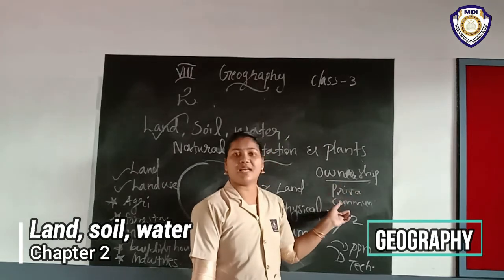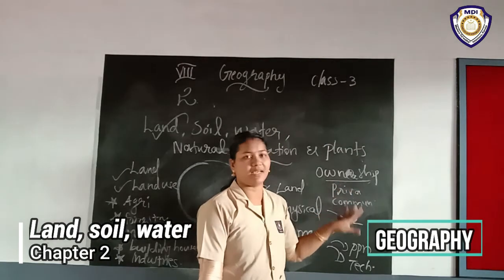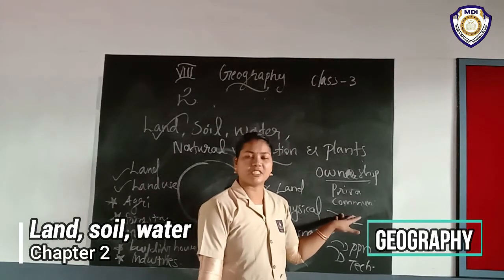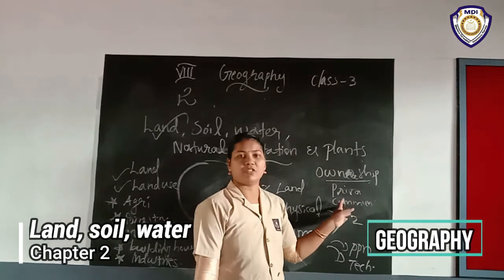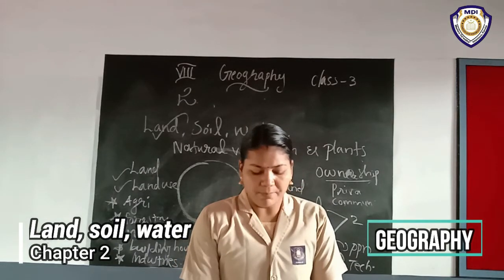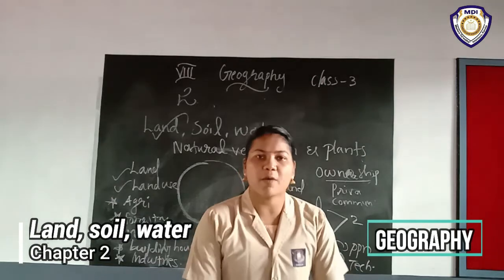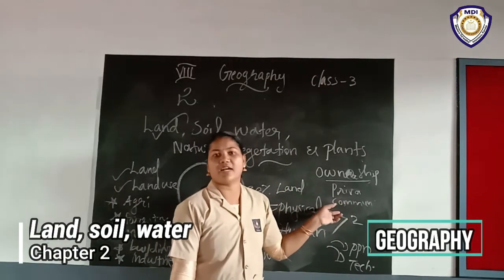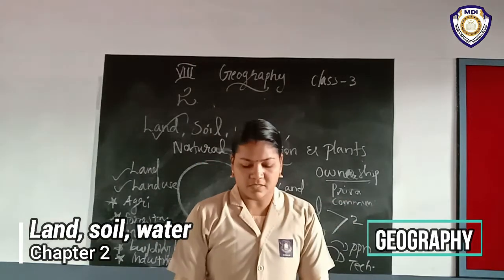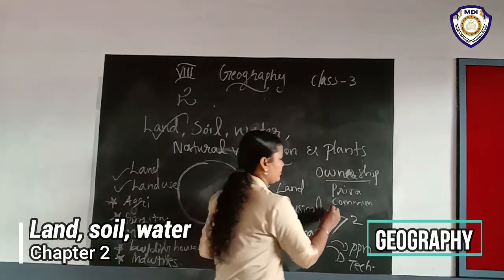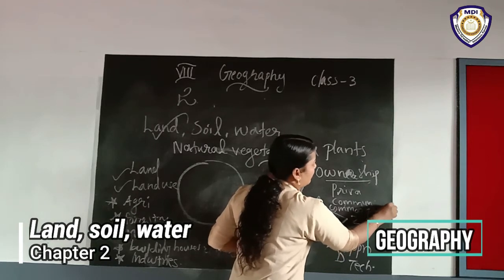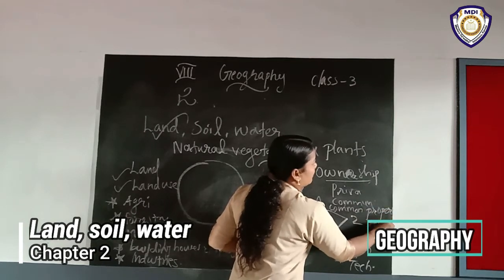We can classify the land on the basis of ownership: here are private land and community land. Community land's speciality is the community ownership. They can collect fruits, nuts, and also fodder, medicinal herbs, etc. Then these community lands are also called common property resources. What is the other name of community land? Common property resources.